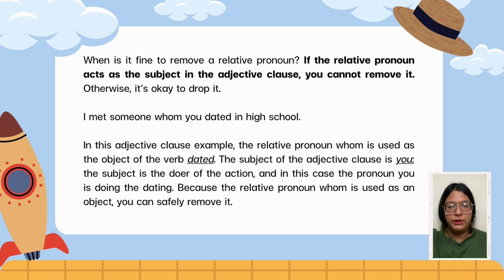When is it fine to remove a relative pronoun? If the relative pronoun acts as the subject in the adjective clause, you cannot remove it; otherwise it's okay to drop it. "I met someone whom you dated in high school." In this adjective clause example, the relative pronoun "whom" is used as the object of the verb "date." The subject of the adjective clause is "you." The subject is the doer of the action, and in this case, the pronoun "you" is doing the dating. Because the relative pronoun "whom" is used as an object, you can safely remove it.